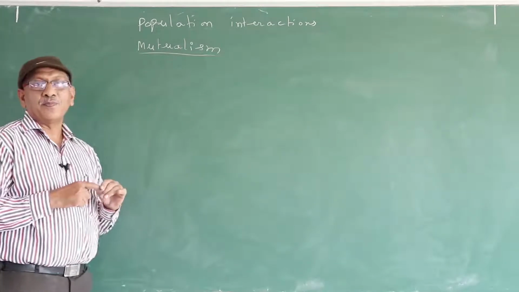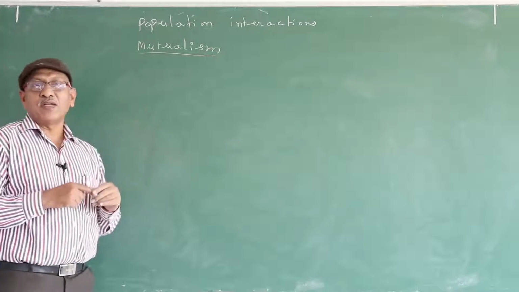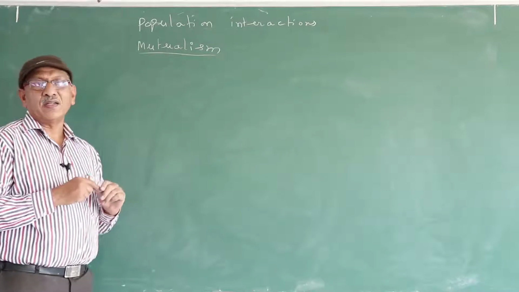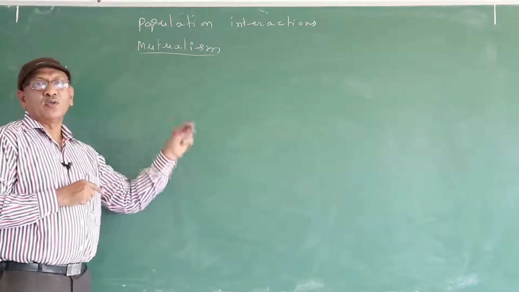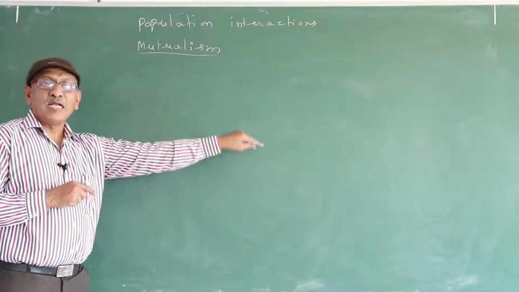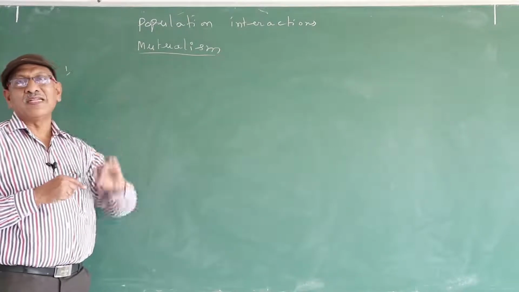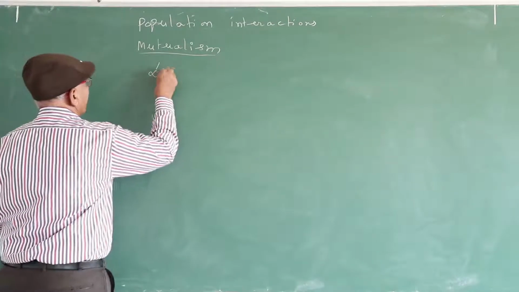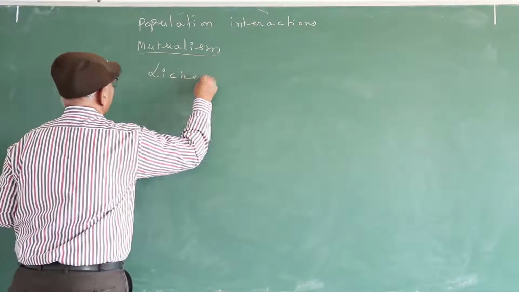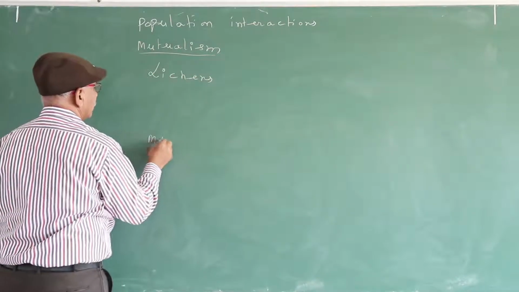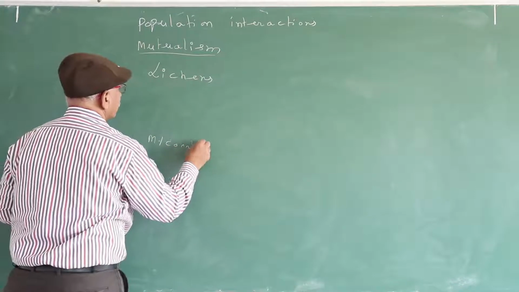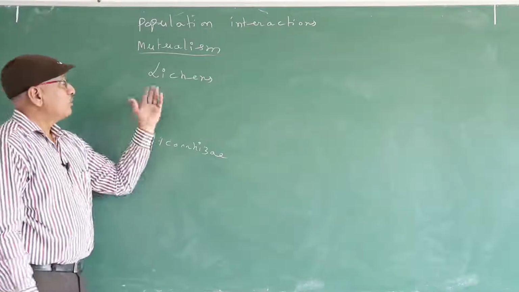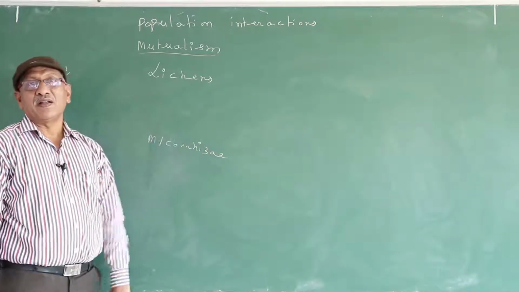For this help, the plant species provide nectar and pollen grains for the pollinator, and provide juicy fruits to the animal species, helpful for seed dispersal. Lichens and mycorrhiza. So these are examples for plant-plant interaction.